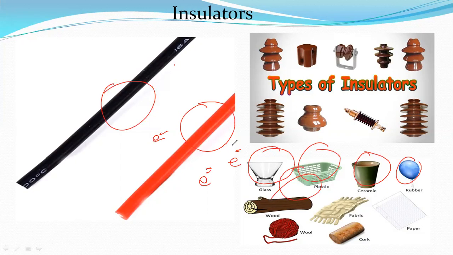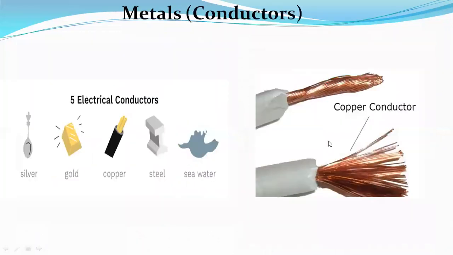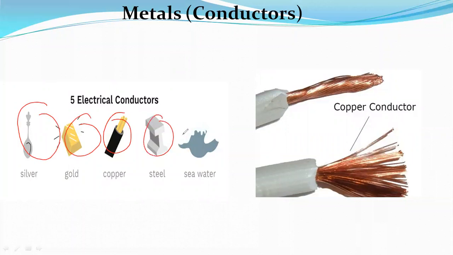Between both the bands there is a forbidden gap. Next we discuss this one, 6 electron volts. Next one, these are all the metals. What are the metals? Silver, gold, copper, steel.